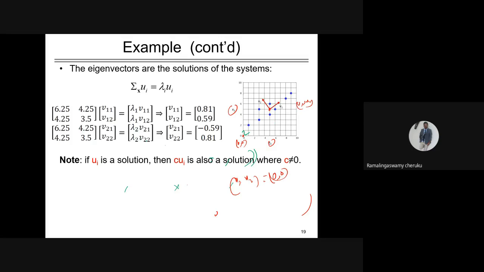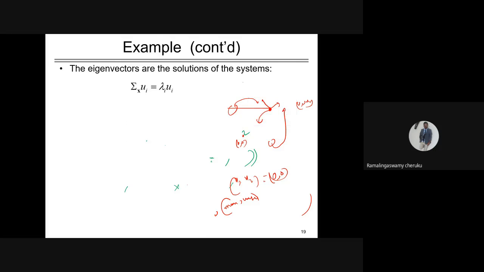For this V1 and V2, x1 is transformed to y1 and x2 is transformed to y2, but it has some origin, right? So what could be this new origin? Can anybody say? The new origin is the mean vector.